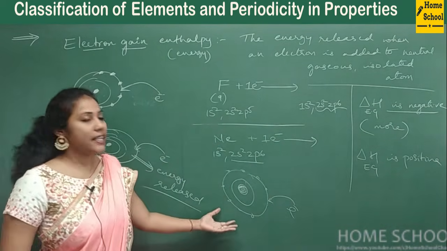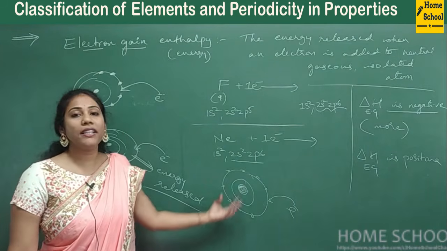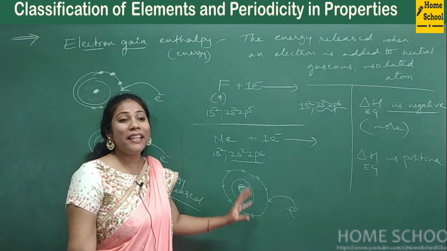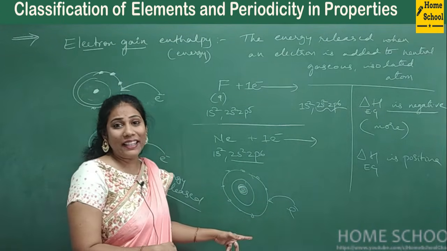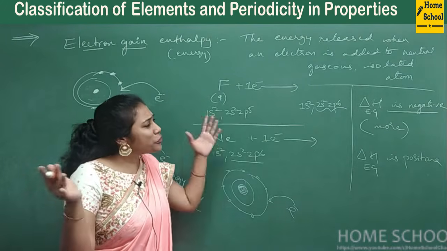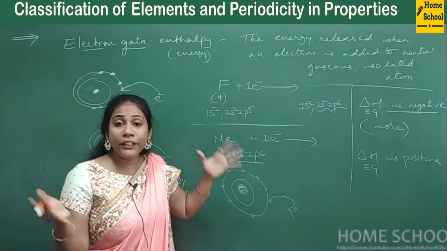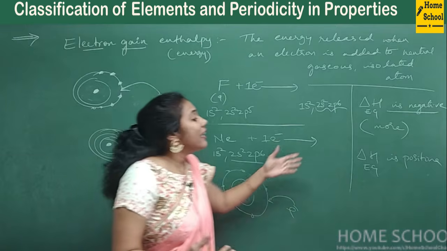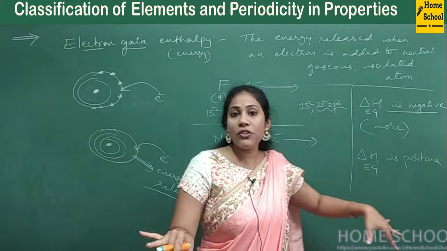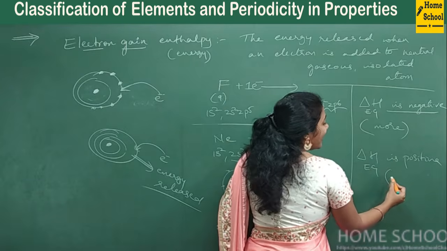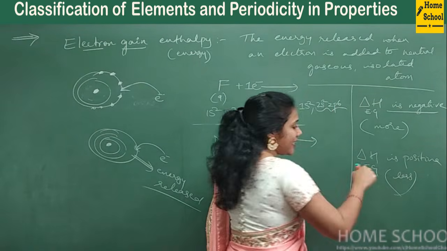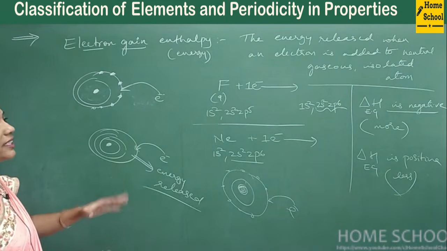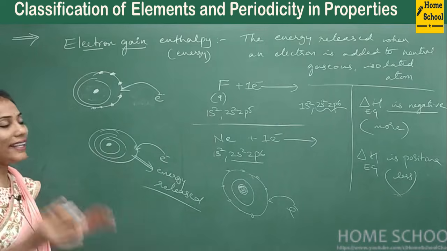For example, in the neon case, I told you, neon is already happy with whatever electrons it has, but then you are trying to put an electron in the last shell, it's not at all happy. There you forcibly need to add the electron, so energy is required. So most of the times it is negative. When it is negative, we say electron gain enthalpy is more. Whereas electron gain enthalpy can also be positive. When it is positive, we say electron gain enthalpy is less. Less in the sense what? It is positive. Okay, fine. So this is the basic aspect of electron gain enthalpy.